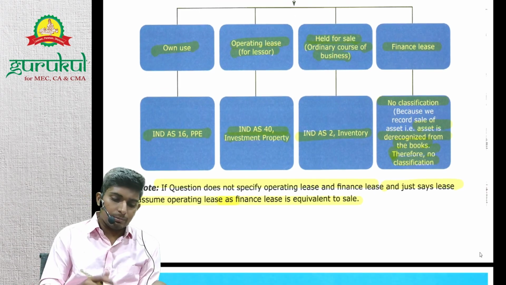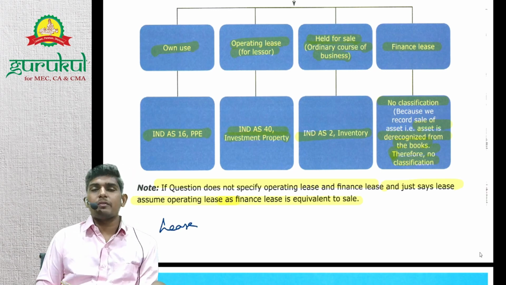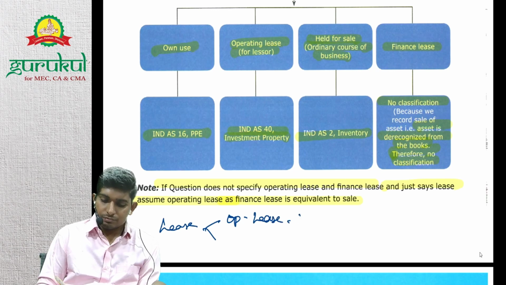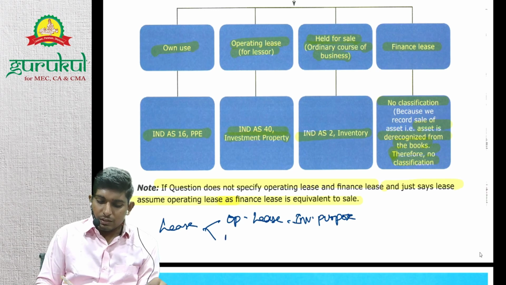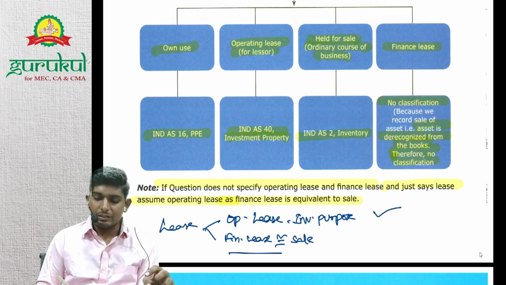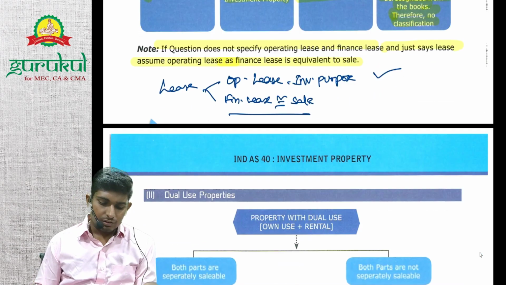अभी क्वेश्चन में लीज आया just, if they are not specified whether it's operating lease or finance lease. Operating lease is for investment purpose, and finance lease is equivalent to sale, right? Because we are de-recognizing it as an asset, so it's equivalent to sale. So if the question doesn't specify anything, then we will assume this one, because why would they specify something which we want to de-recognize, right? So this way. Next,